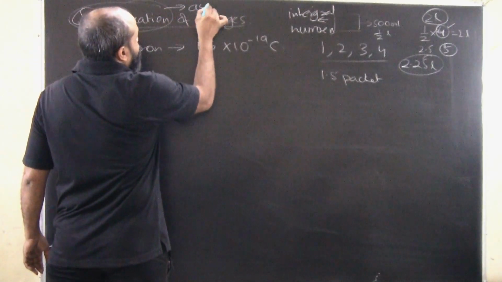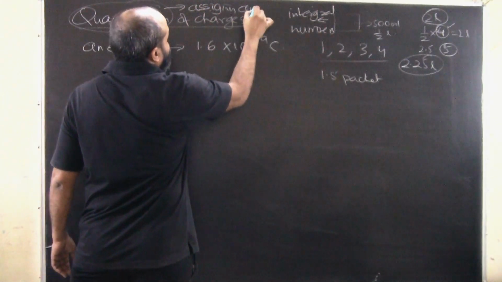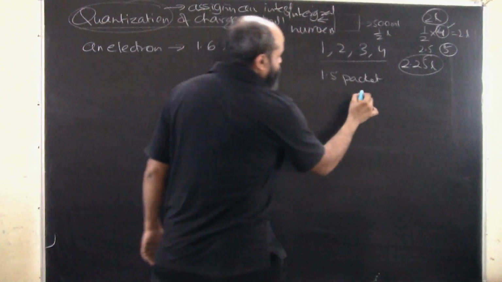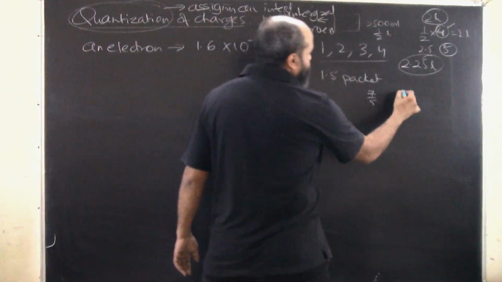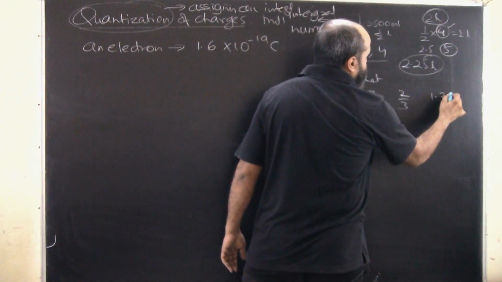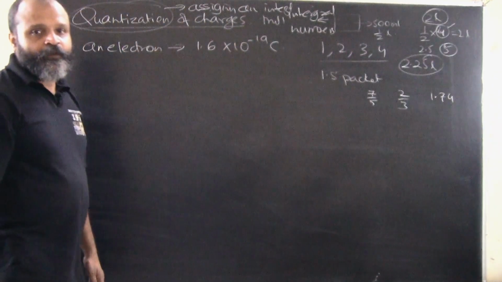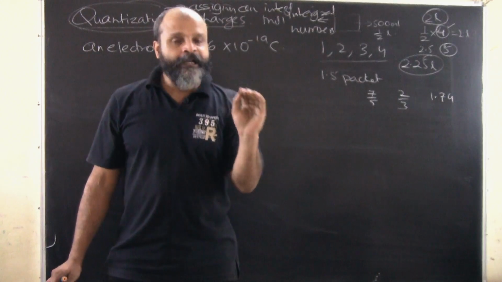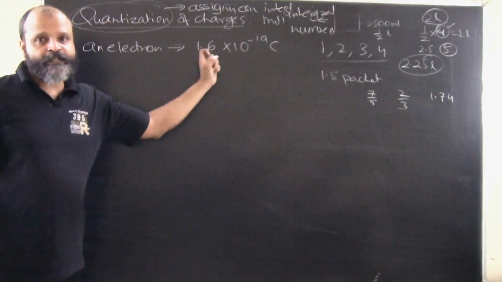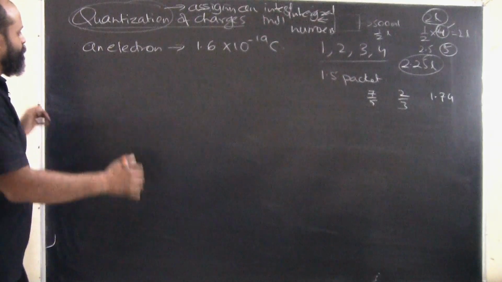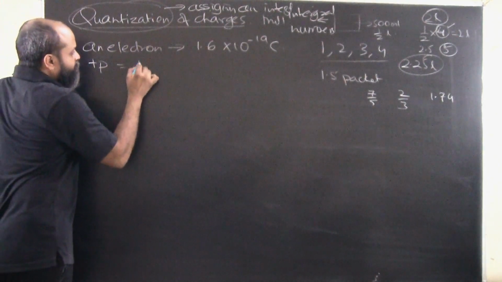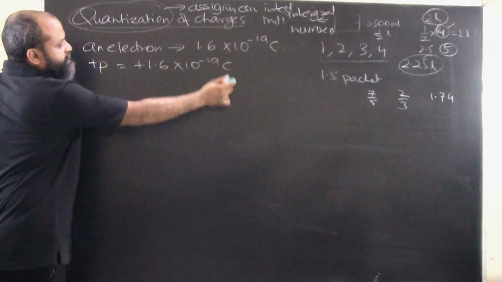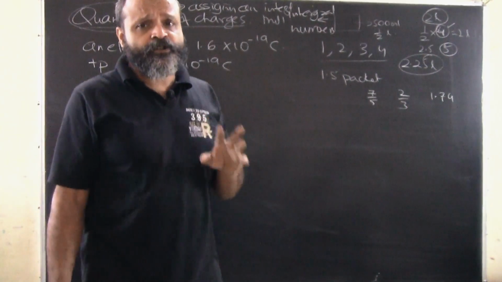Quantization basically means assigning an integral multiple. I cannot have fractional values like 7 by 5 or 2 by 3 or 1.74 for electrons, for a charged body. Quantization means expressing in proper integral multiples of this number, that is basically the charge of an electron. When we talk about a proton, it has a charge of plus 1.6 into 10 to the power of minus 19 coulombs. We need to understand that charge is a scalar quantity, it is not a vector quantity.